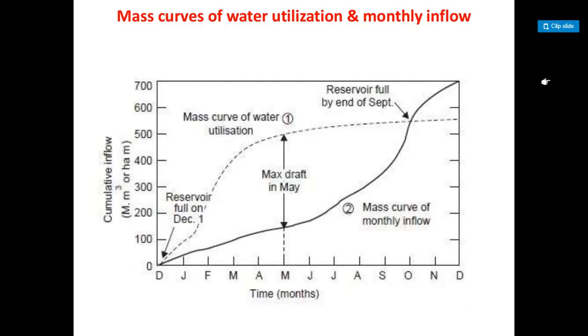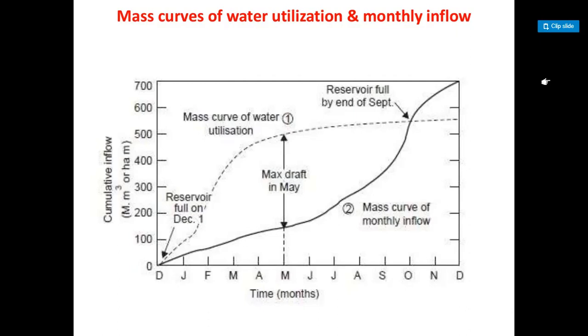The storage required to meet any given draft rate may be found out from the mass curve as follows. Referring to here again, let the line OJ represent the cumulative demand, the slope of which is equal to the rate of draft. Let us assume that the reservoir is full at the beginning.